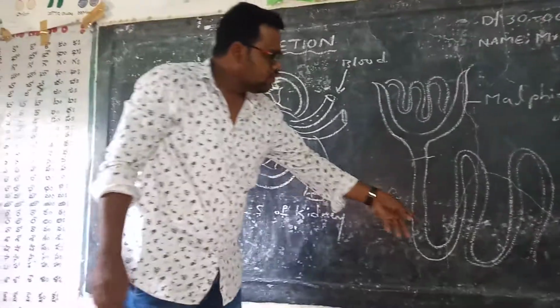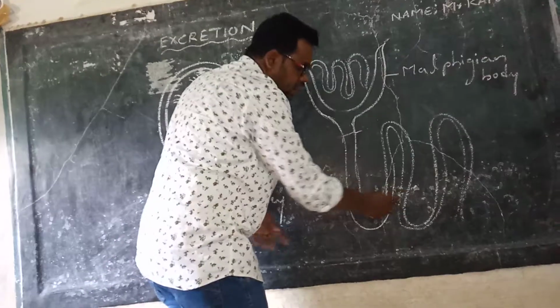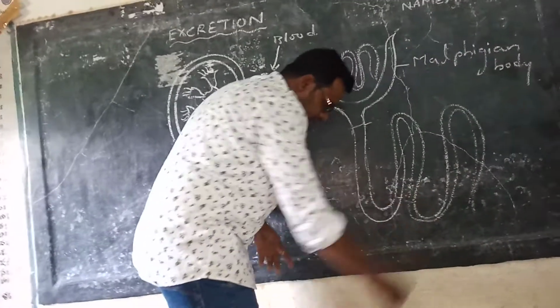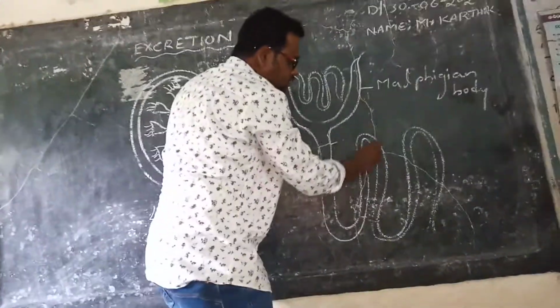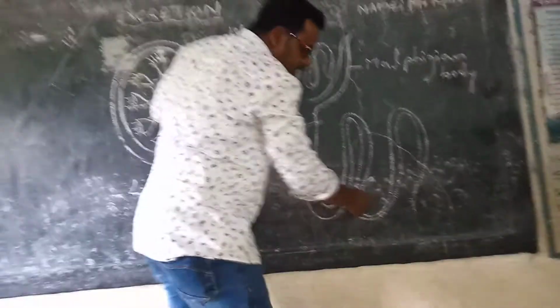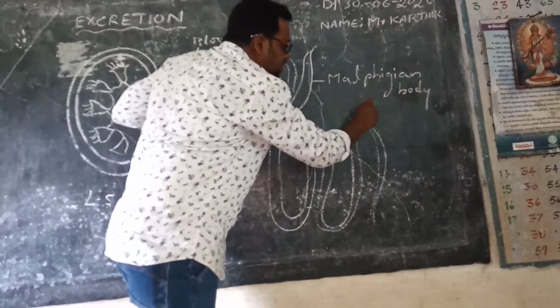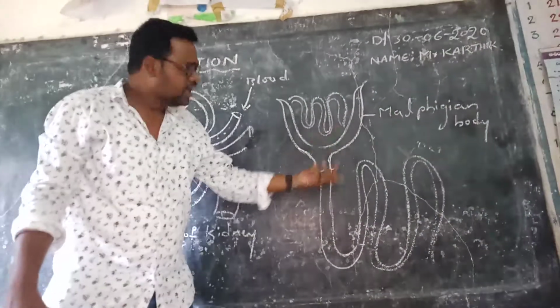Then the hairpin-like, inverted U-shaped structure is known as the loop of Henle. After the loop of Henle, the extending part is known as DCT, distal convoluted tubule. So this is the structure of the nephron.